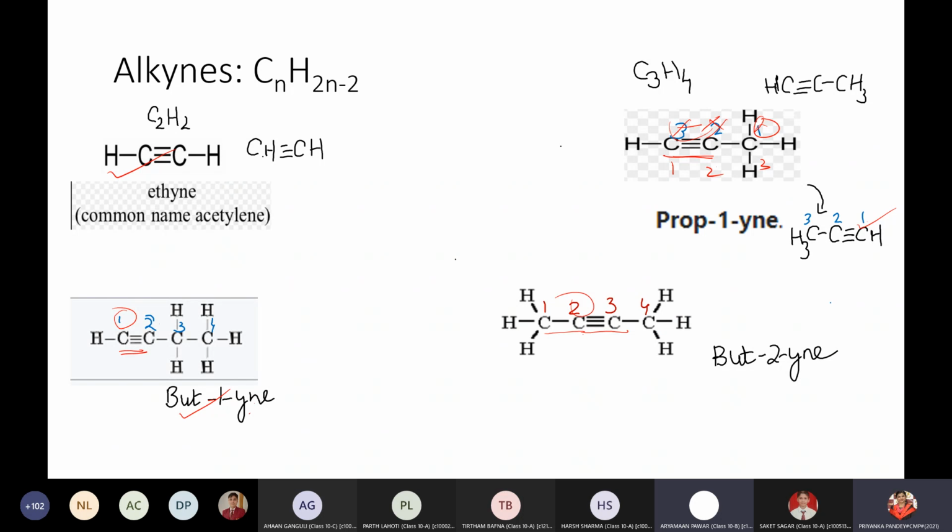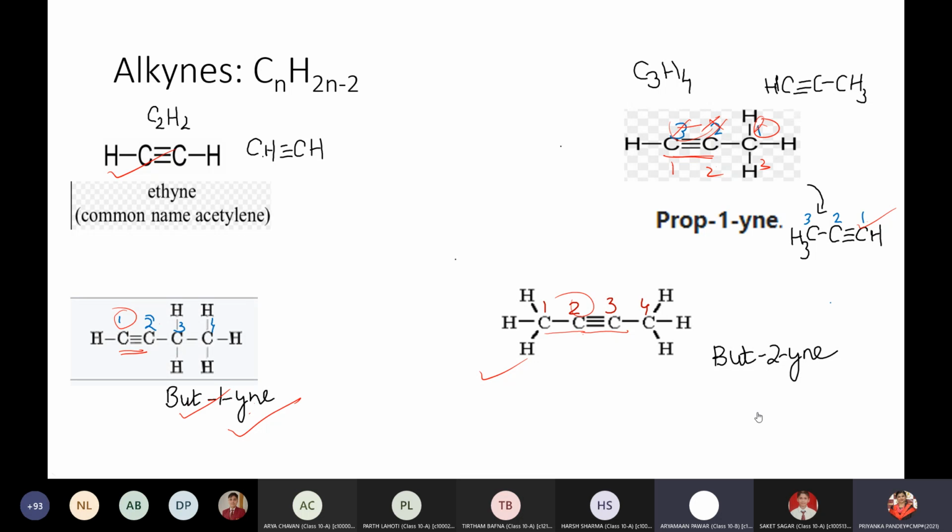When there is a change in the position of a functional group, it is called position isomerism. And these are two position isomers of butyne: but-1-yne and but-2-yne. Am I clear? With this, I can see it is 11:49 already. So, good morning and thank you, boys. You may ask me the questions if at all you have.